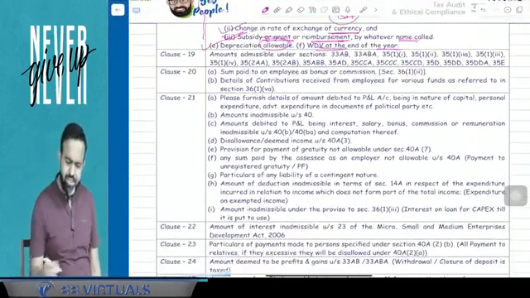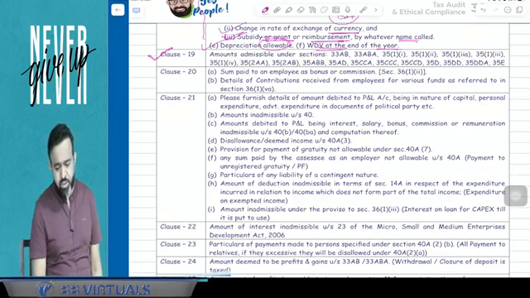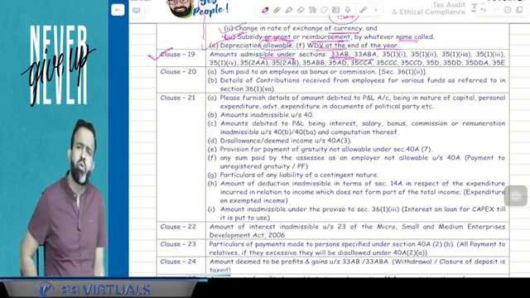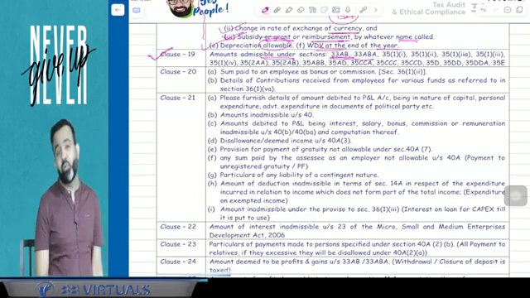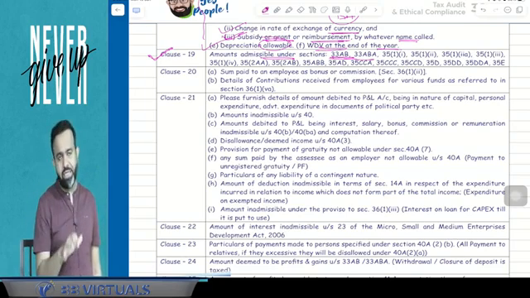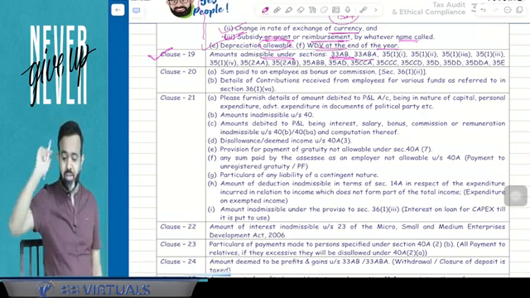Clause number 19 is related to some special deductions. Some special deductions means amount admissible under section 33AB or 33ABA. If you remember, Tea, Coffee and Rubber Development Board. If you deposit under NABARD, then 40% of the deposited amount or 40% of your income, or the amount deposited in NABARD, whichever is lower, deduction is available.